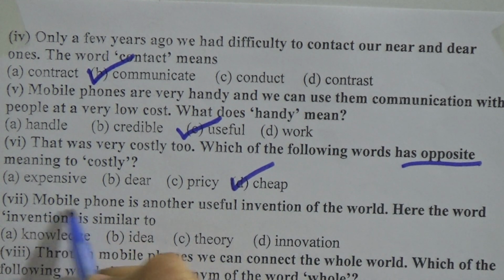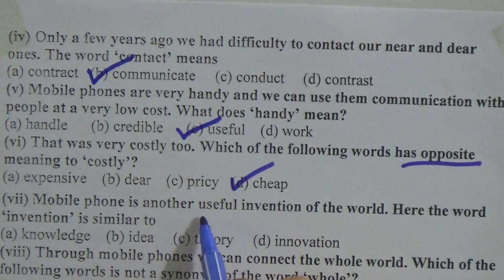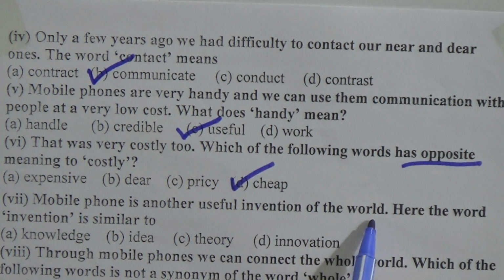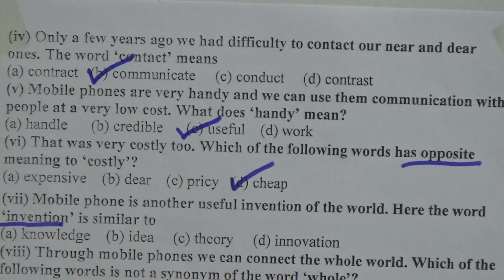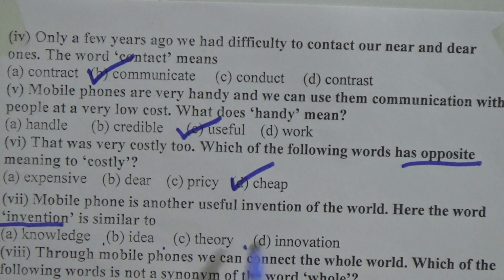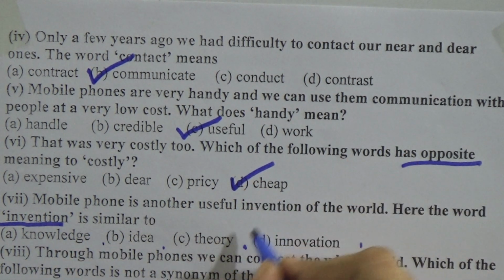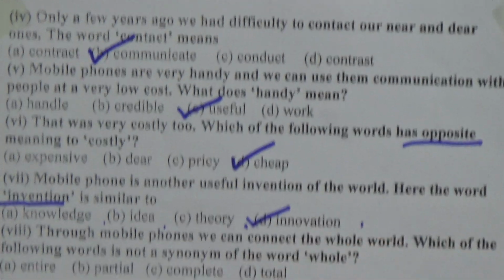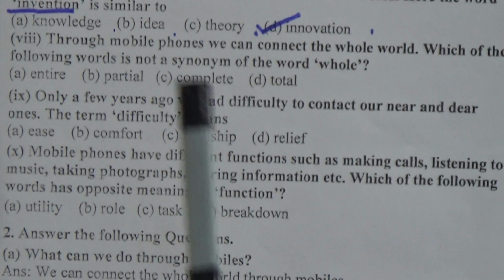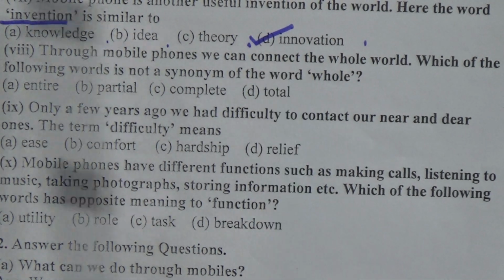Okay, and next let's move on. Next question, mobile phone is another useful invention of the world. Here the word invention is similar to what? Knowledge, idea, theory or innovation. So knowledge, idea and theory are the same thing, so our answer is innovation. The word innovation is similar to invention.